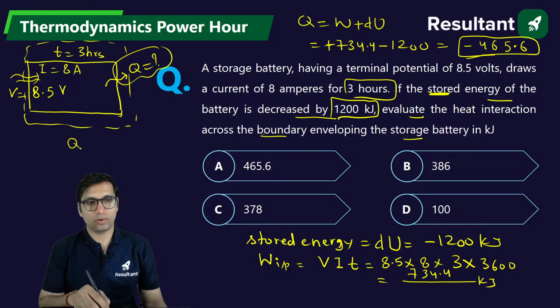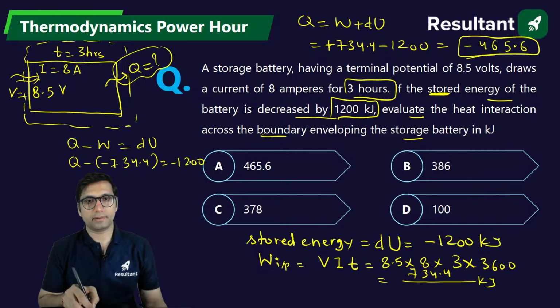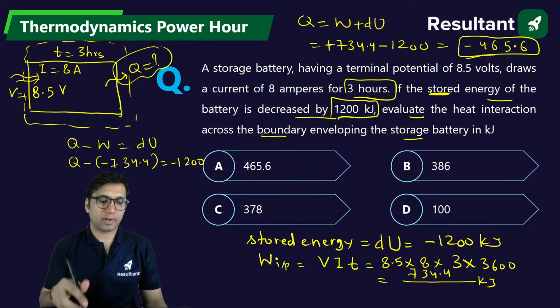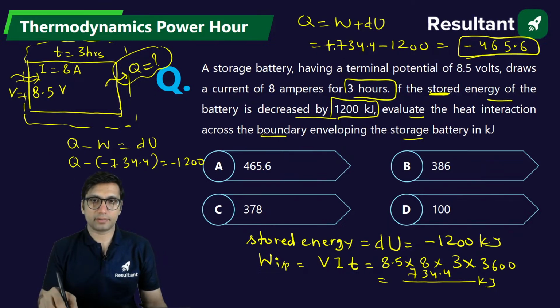The formula is Q minus W is equal to DU. So it will be Q minus of minus 734.4 is equal to DU, which is minus 1200. Anyways, we have to get the answer, so any one of them has to be taken positive. Internal energy is decreasing, you have to take minus. Work is input, we have to take minus. But if you take both minus, you will not get the right answer. So that is why we have to take either of them as minus.